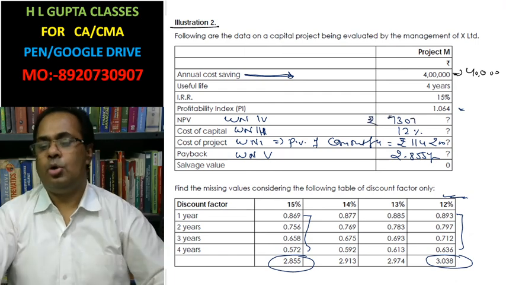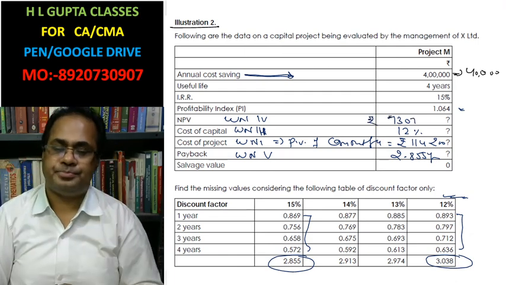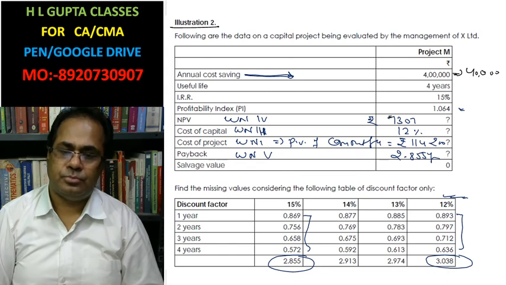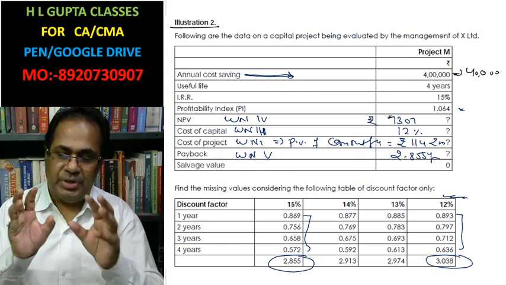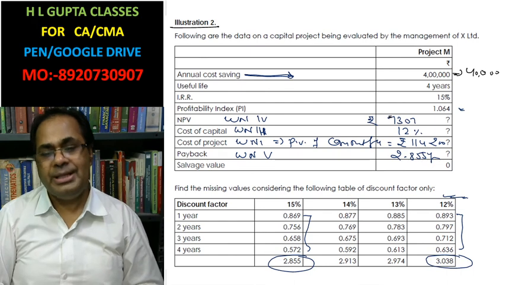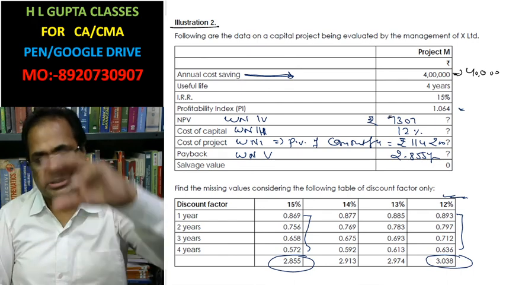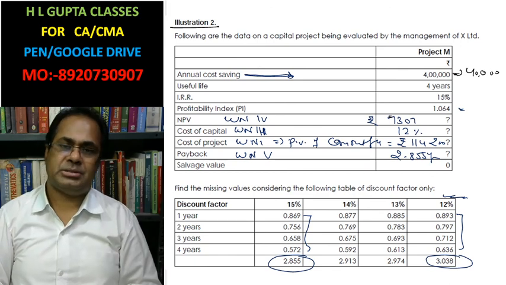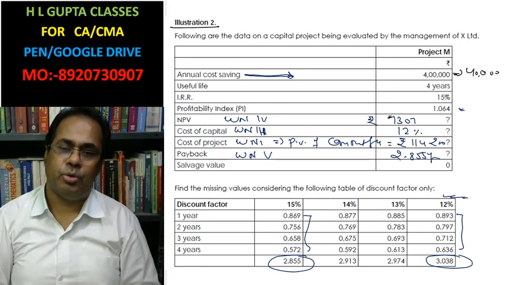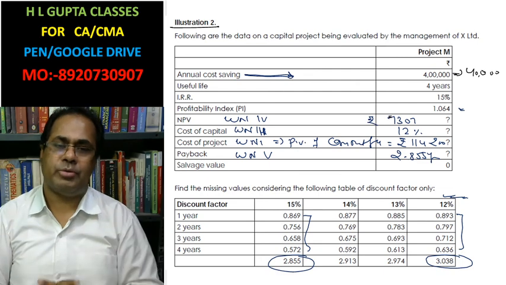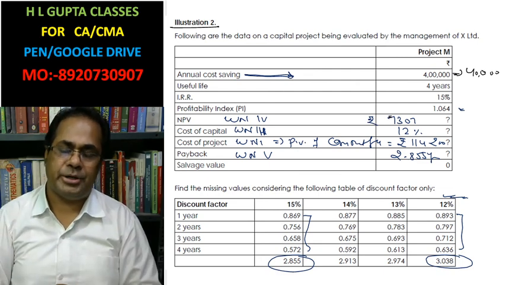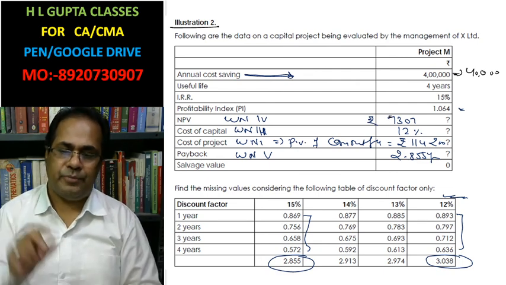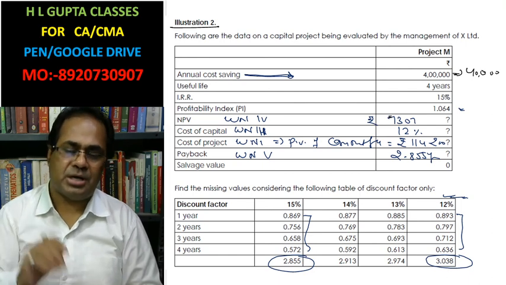Look at it. Whenever you have to fill in the blanks, in that case on the first page you write the fill in the blanks, and on the second page you start working note. According to working note you calculate each and every requirement, and as per working note you write the answers.